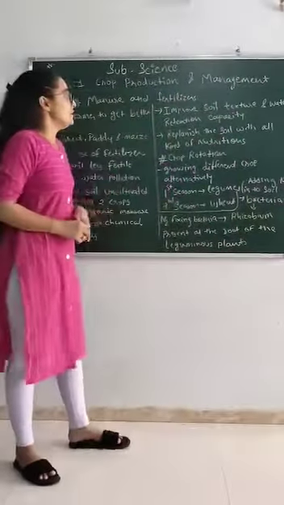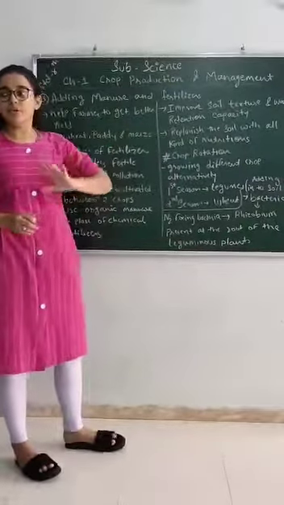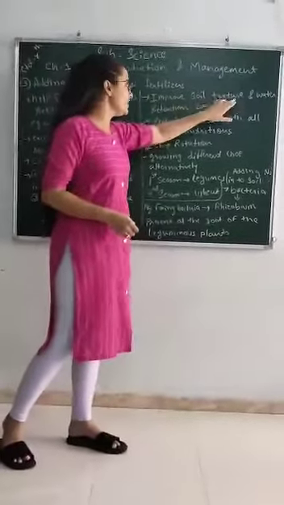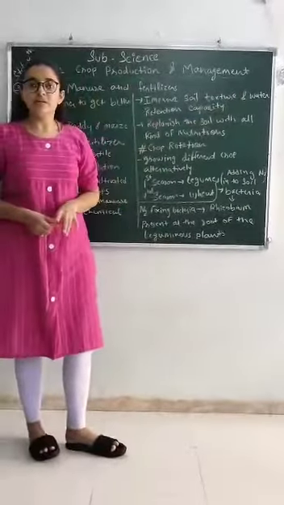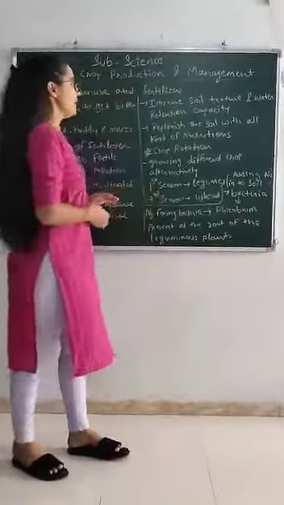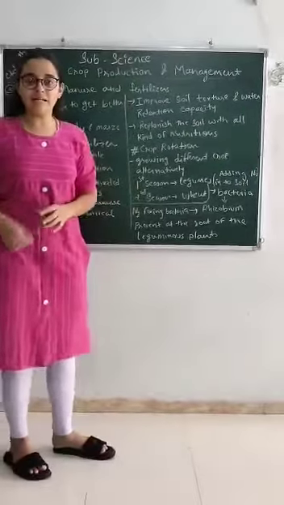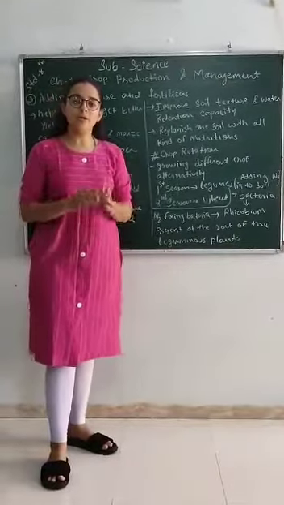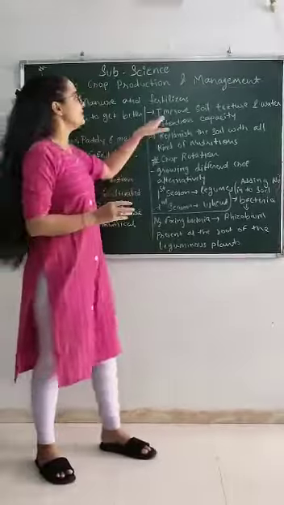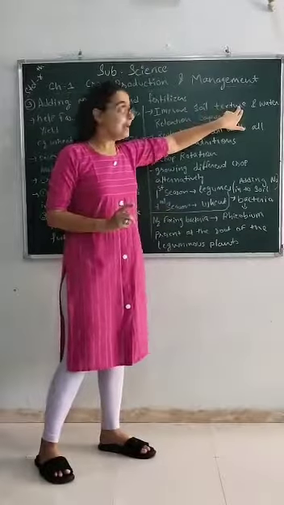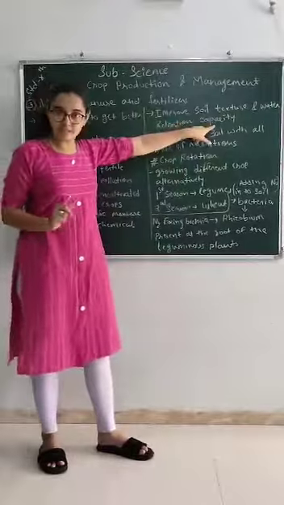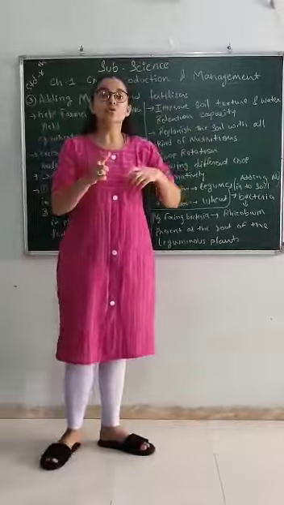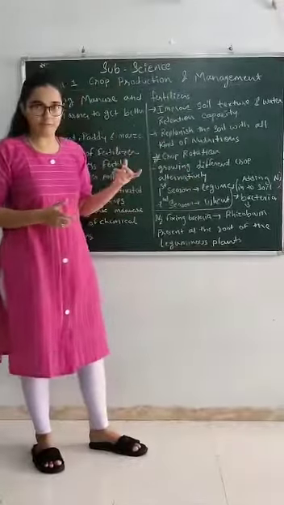Now coming to the important part of organic manure, that is, it improves soil texture and water retention capacity, right? How? If we apply manure, with the help of manure we can give proper nutrients to the soil. So we can say that it improves soil texture and water retention capacity, because fertile soil has the nature to retain water, right?